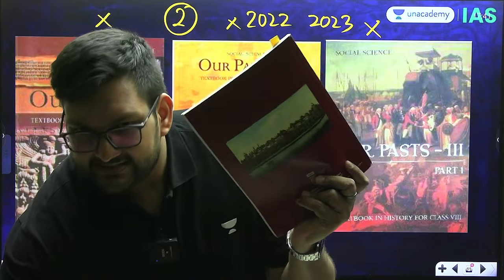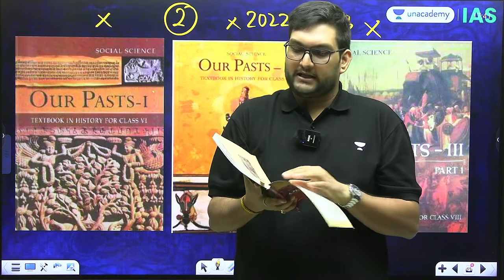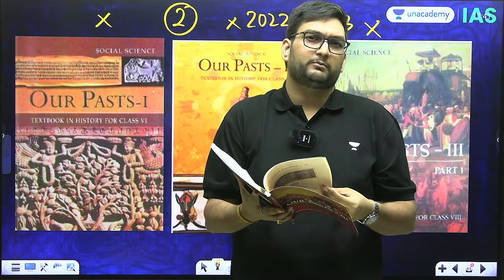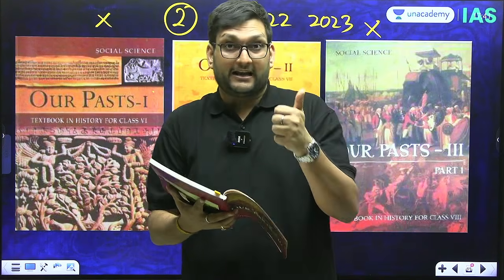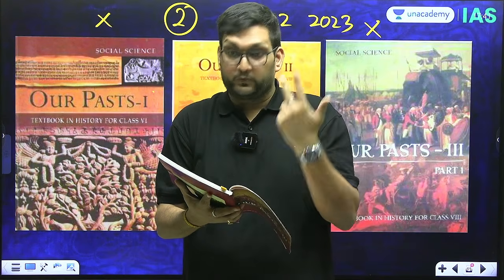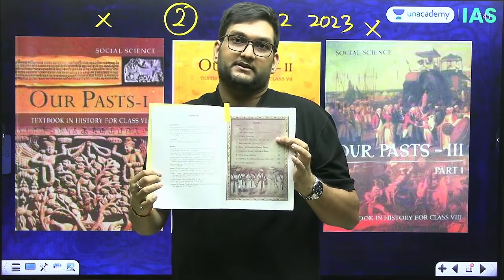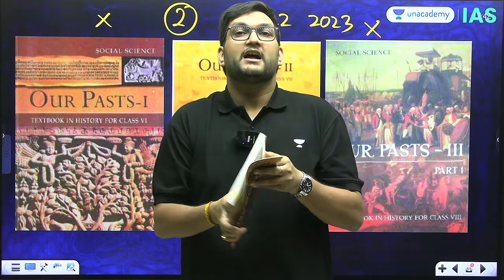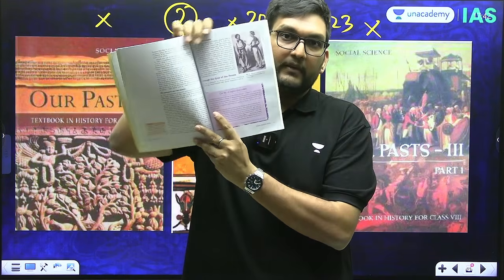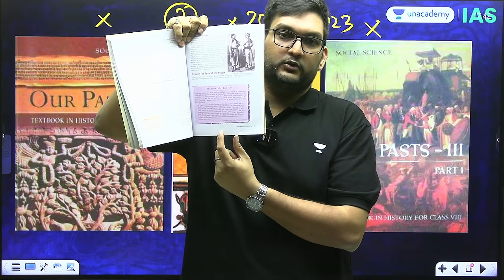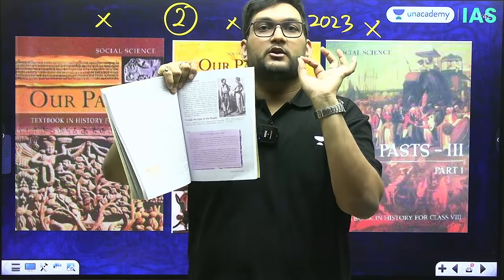Same way, this is Our Pasts 3. Very good book on modern India. Very well written, has a lot of information, which is quite good. Again, has a lot of areas which have not been covered. But the tribal section, the 1857 chapter, women, caste and reform, even the concept of economic history, very well covered in this book. Again, 2021 edition. This was again rationalized. Any book which has been rationalized will refer to the year of rationalization here. It will say rationalized 2022, rationalized 2023. You can find it in PDFs.